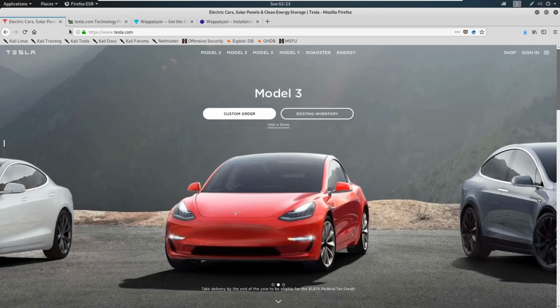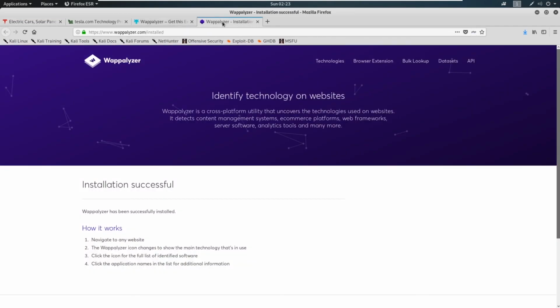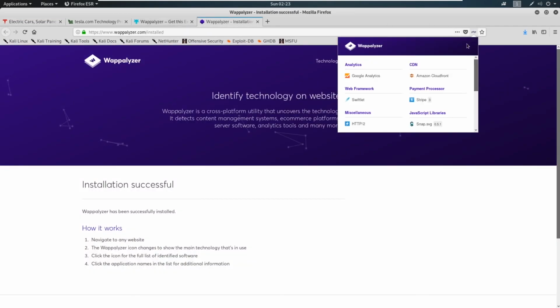Now, why is this important, you're telling me? Well, it's important because if we know that it's running with PHP or Drupal, there might be a vulnerability within those. A lot of times when we have this, let's see if we go to this website, you can see PHP is running, we get a lot of things, and we get version numbers.